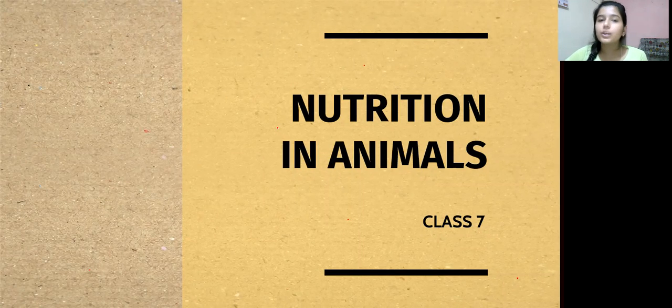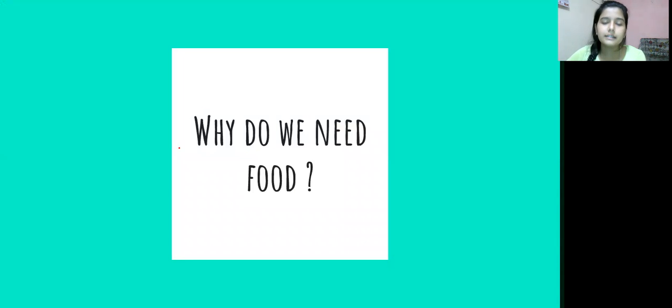In today's class, we are going to start a new chapter, that is Nutrition in Animals of class 7th. So let's get started with the chapter. First of all, in this chapter, we are going to learn about why we need food, and if we are having any food, how exactly the food is getting broken down in our body, and what all organs, or we can say different parts of our body, are involved in this process of breakdown of the food, which we call digestion. So we are going to study about all these things later in the chapter.